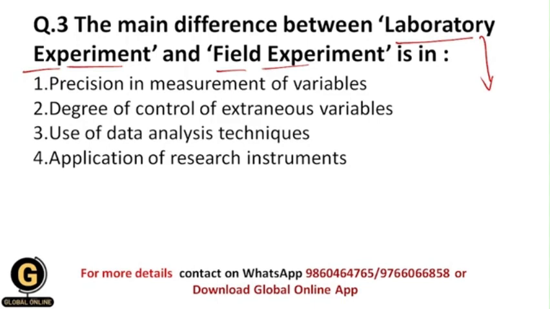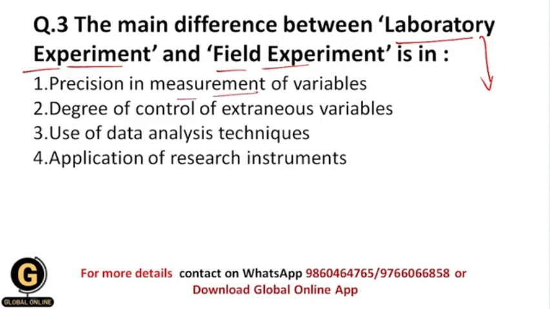That's why we should remove or control such extraneous variables, and that's why we go for the experimental research method, because we can do it in the laboratory, in the controlled environment, so that we can control the extraneous variables to a greater degree than in the field experiment. Okay, so let us see the different options.